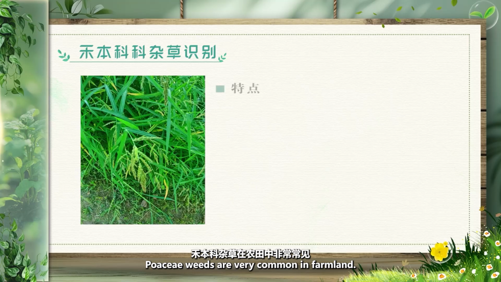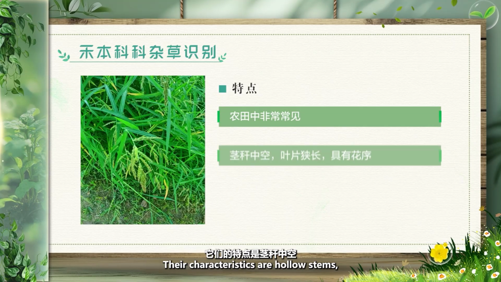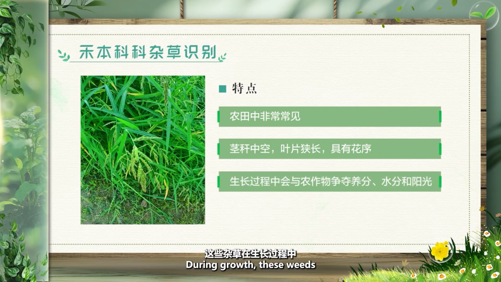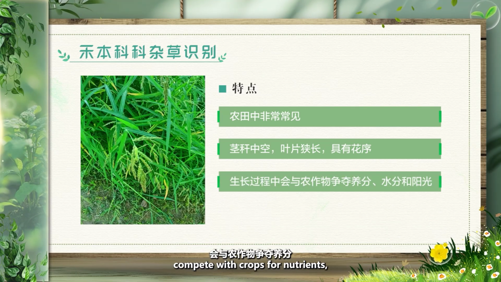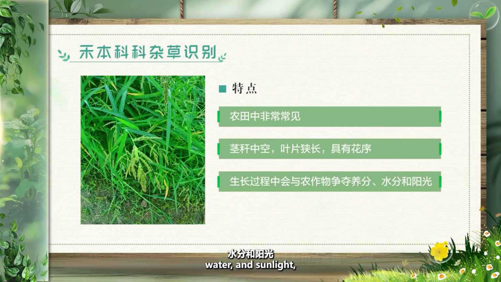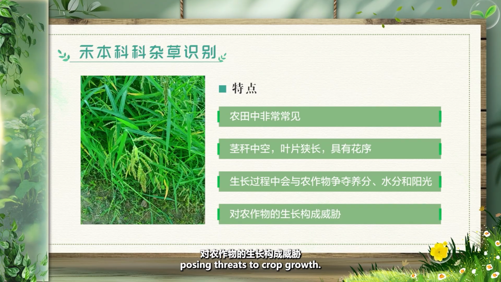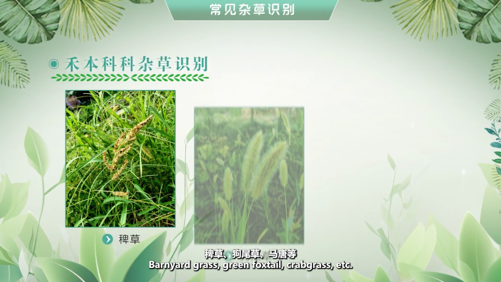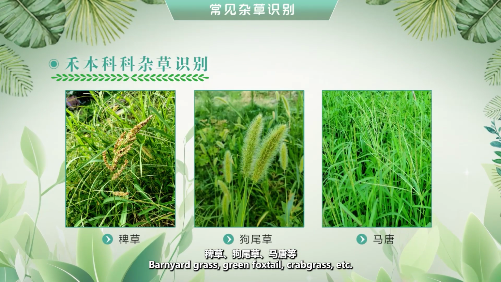Poaceae weeds are very common in farmland. Their characteristics are hollow stems, narrow elongated leaves, usually with inflorescences. During growth, these weeds compete with crops for nutrients, water, and sunlight, posing threats to crop growth. Common weeds: barnyard grass, green foxtail, crabgrass, etc.